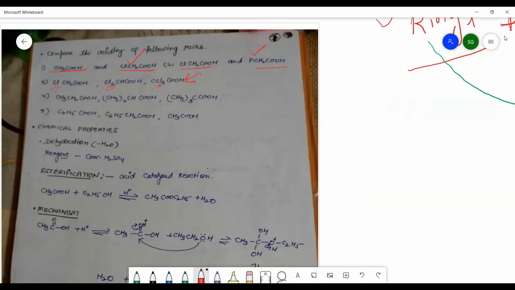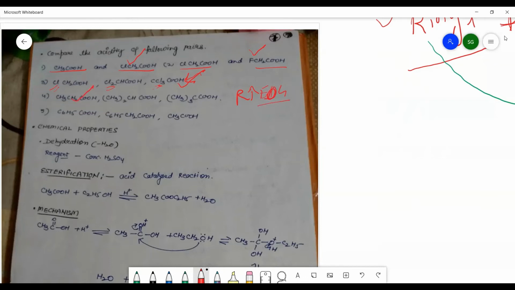So it shows the more minus I effect, so it will be more acidic in nature. Now in the fourth one, you will see as the number of R groups increases, that is, electron donating groups are increasing, because of that reason it is less acidic in nature.